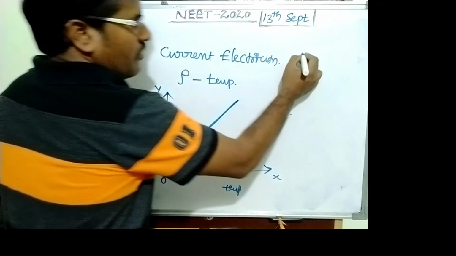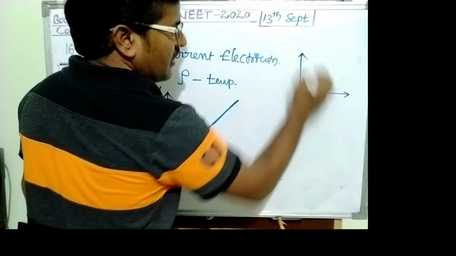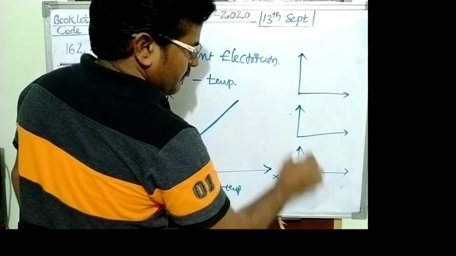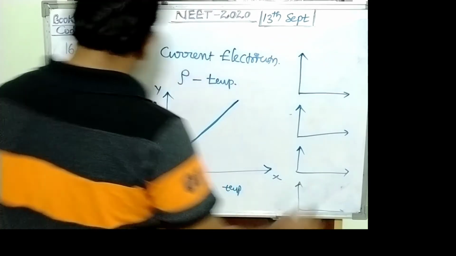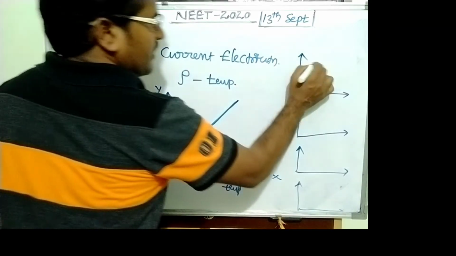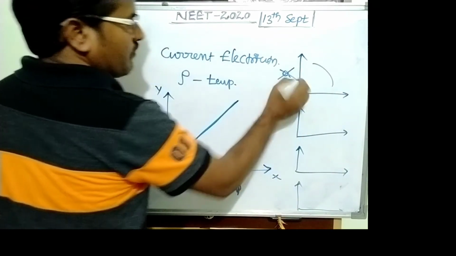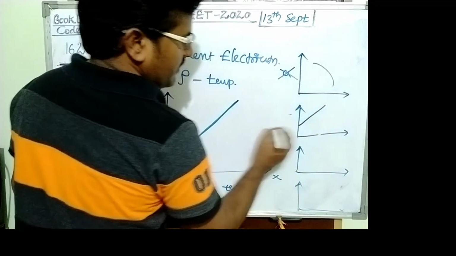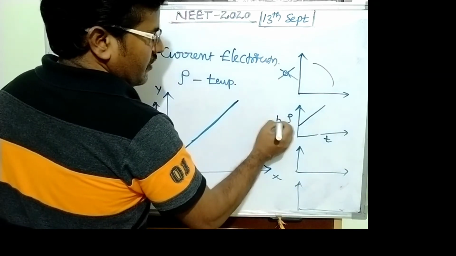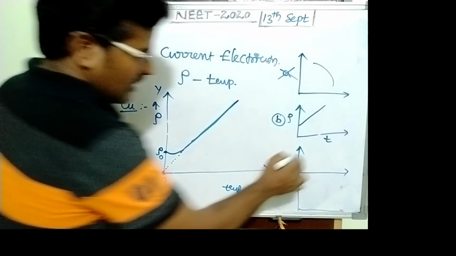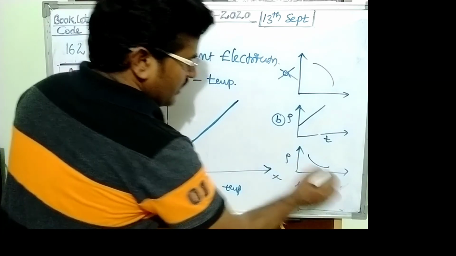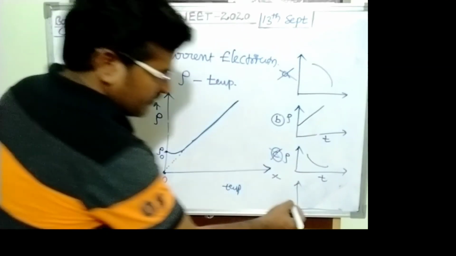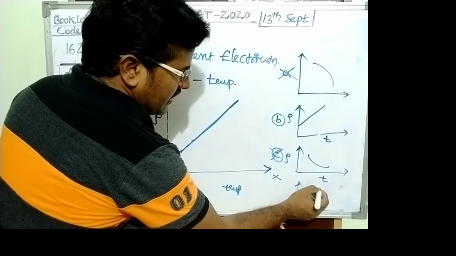But in the given options, 4 different graphs are given. The first graph is not possible. The second graph is a straight line, rho and t. The third graph is decreasing rho and t, which is not possible. And the fourth graph is a parabolic graph, not a straight line.